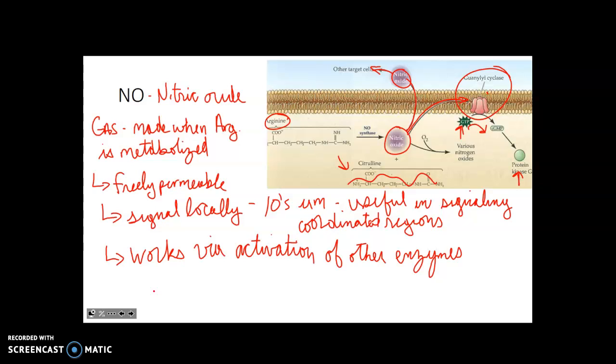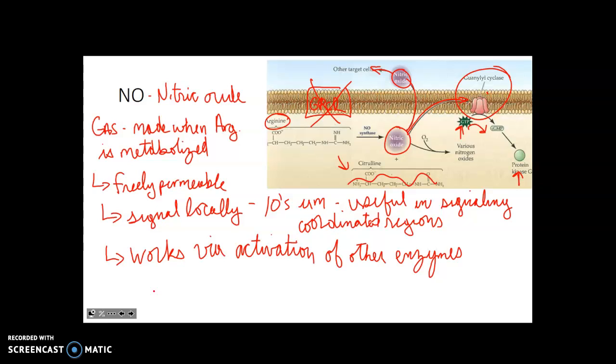So we think that nitric oxide is involved in regulation of other synapses, right? So this isn't going to be ionotropic, right? It's not going to open up any ion channels. It's not even G-protein coupled, right? There's no G-protein coupled receptor in the membrane. That doesn't exist. But what we do think is that maybe this protein kinase G can go on, and maybe what this does is activate some other ion channel.